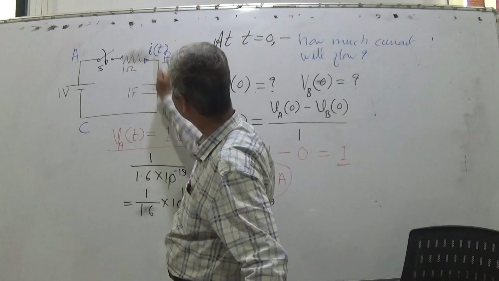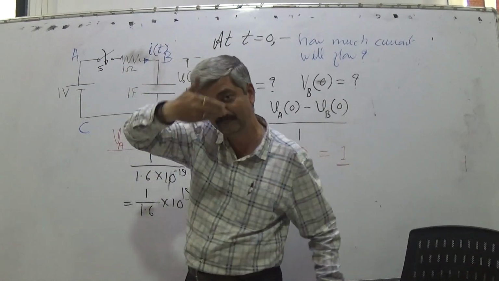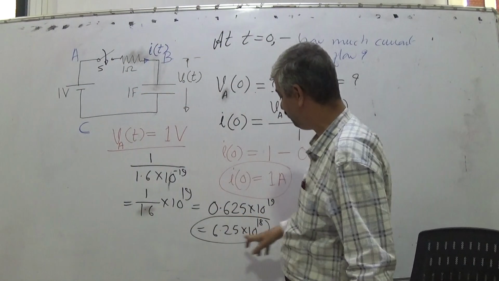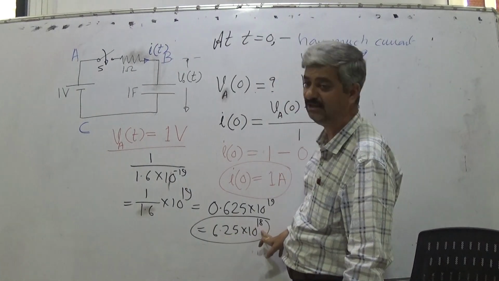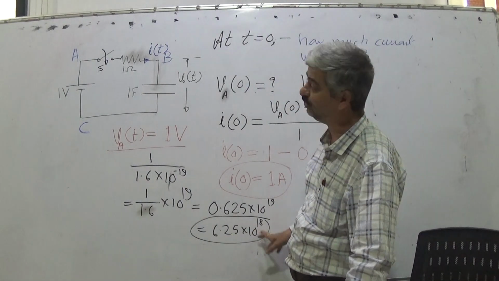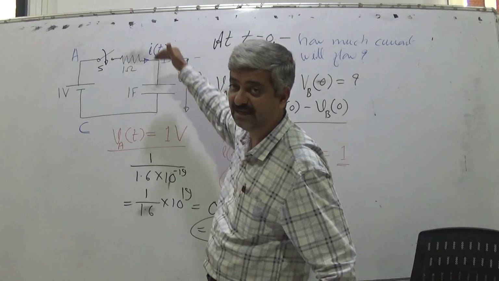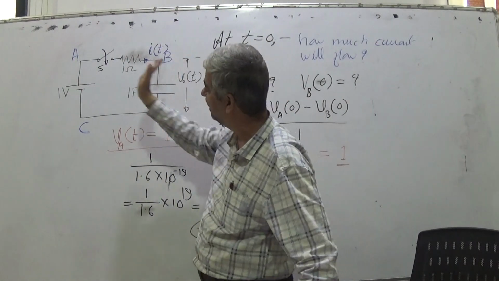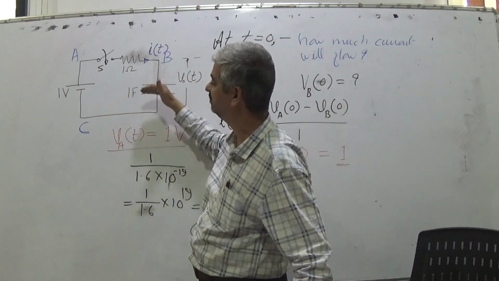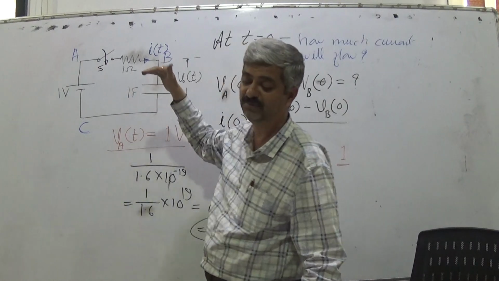Current this way means electrons flow the other way. From the upper plate, 6.25 into 10 raised to 18 electrons per second would be pulled, and those many will be pushed onto the lower plate.